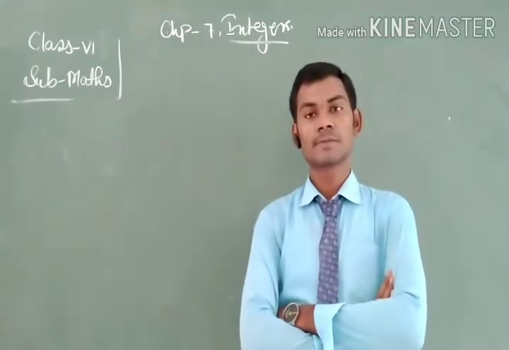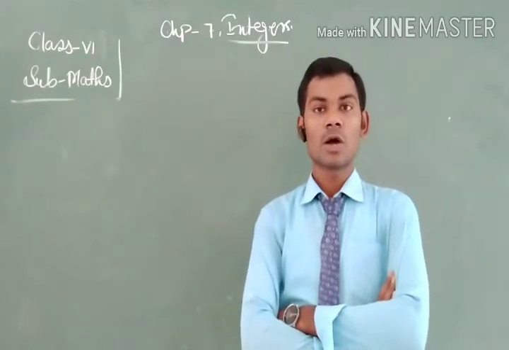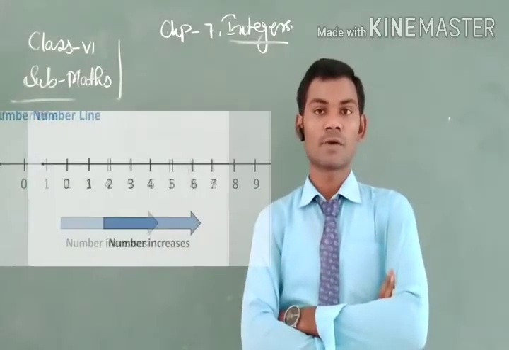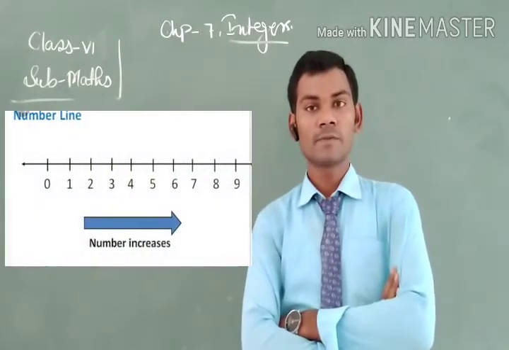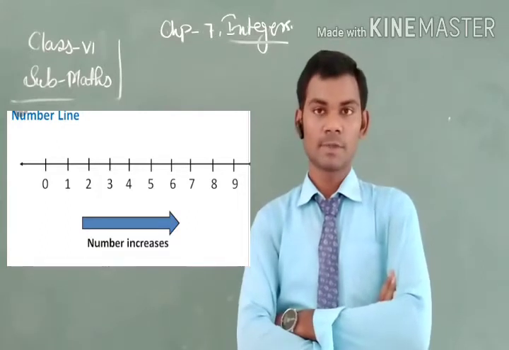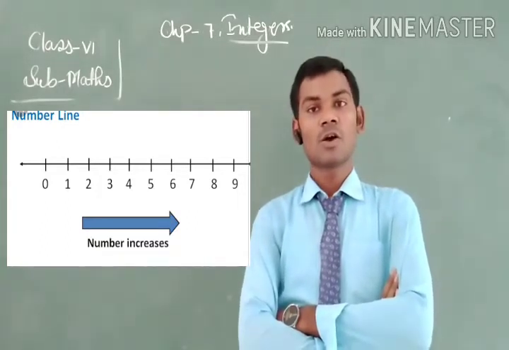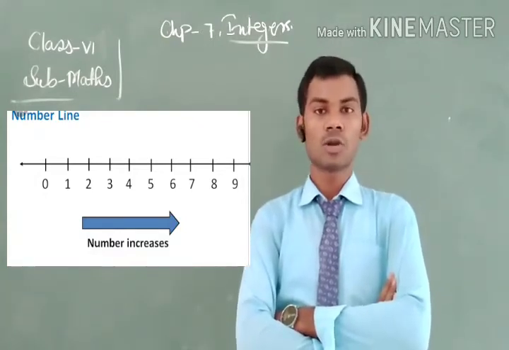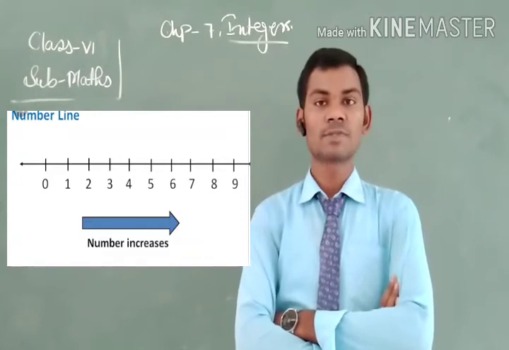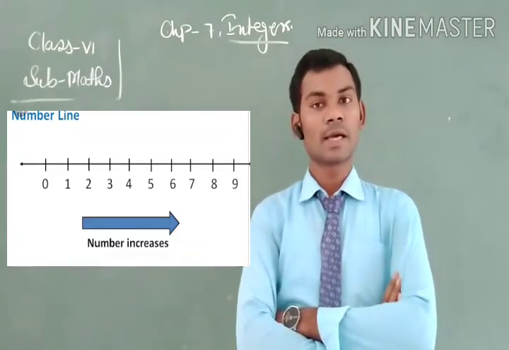So, okay students, here we shall discuss the order of integers, or we can say the ordering of integers. Let us look at the number line. On the number line, the whole numbers start from 0 and go to infinity in the right direction.